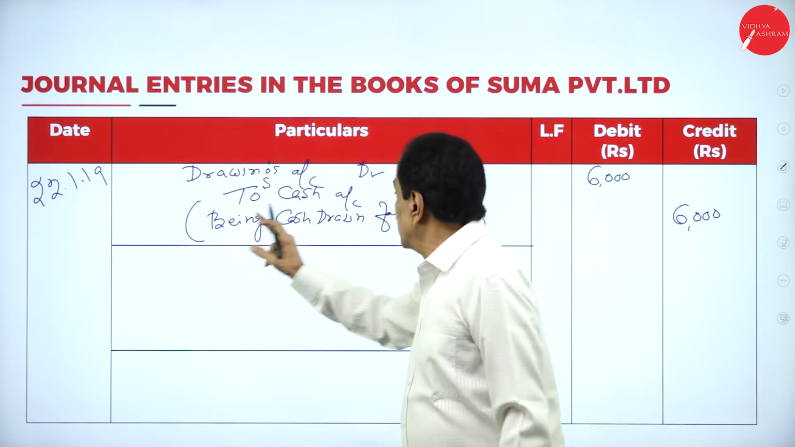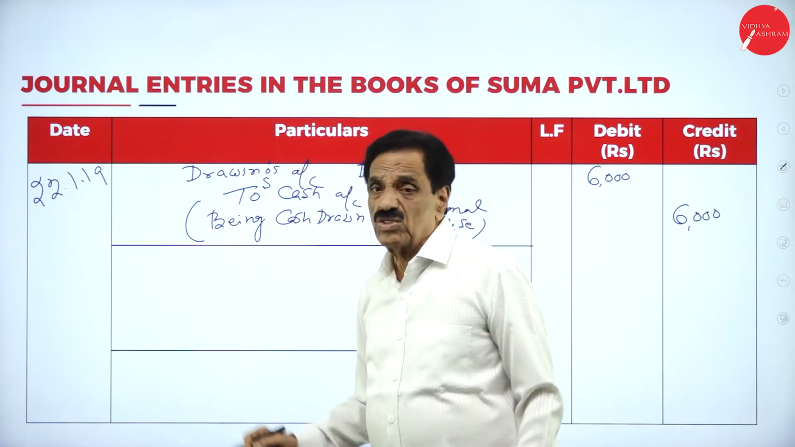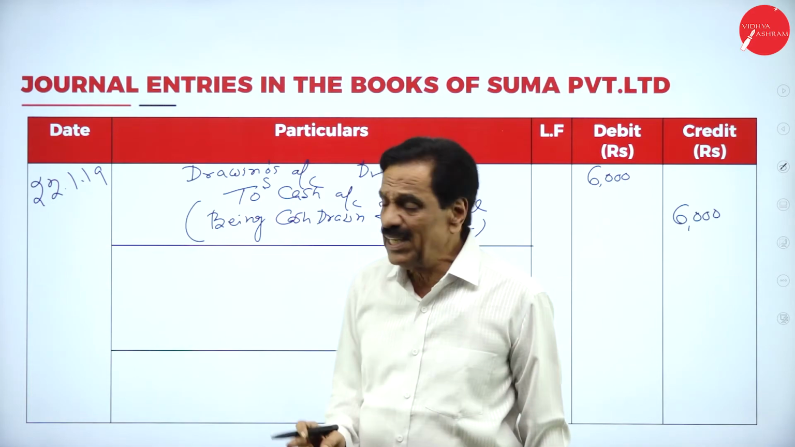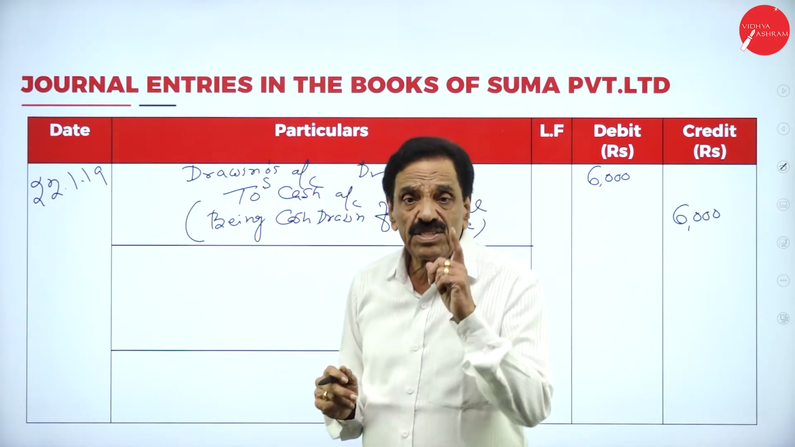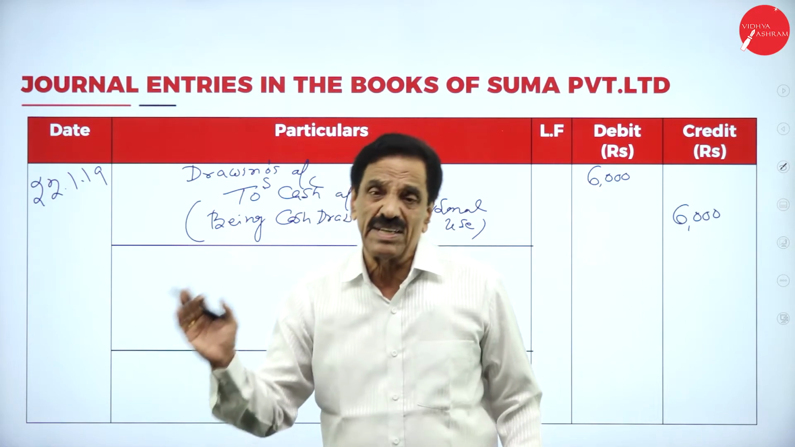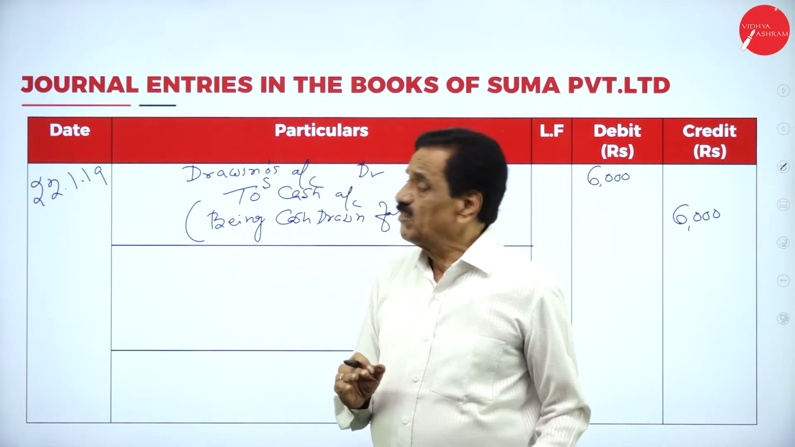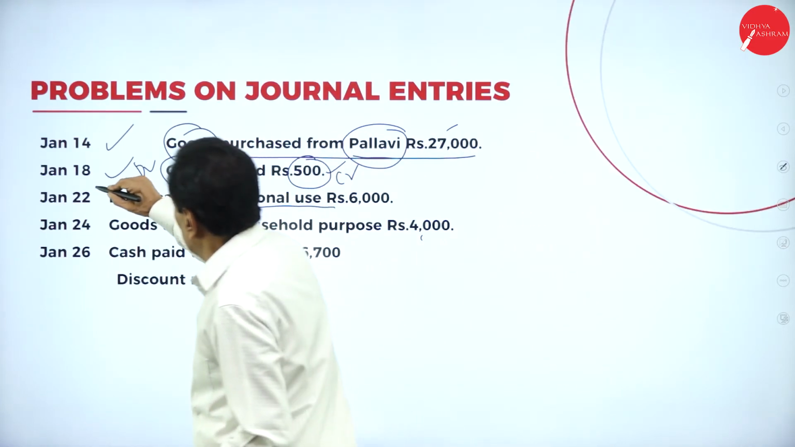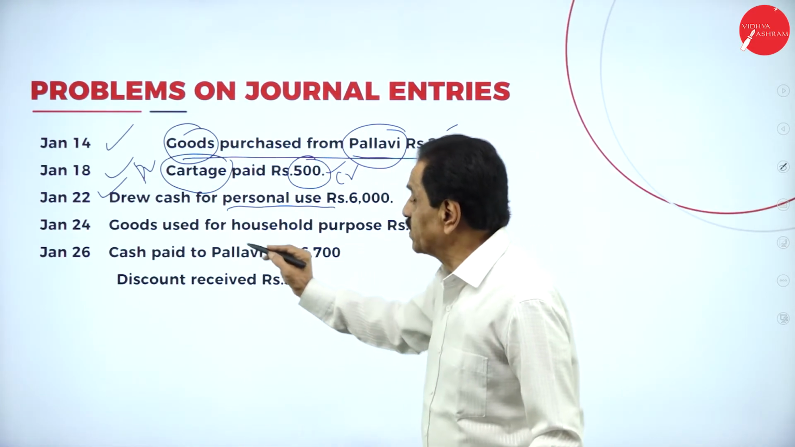What's the entry? Drawing account debit to cash account. Cash is going out from the business. It should be credited. What is coming in? Instead of cash, what do you write? Drawing. What's the entry? Drawing account debit to cash account. We'll move on to the next entry. So 22nd is over. Now the 24th entry.